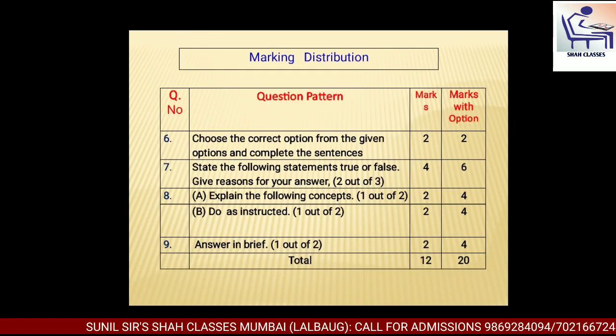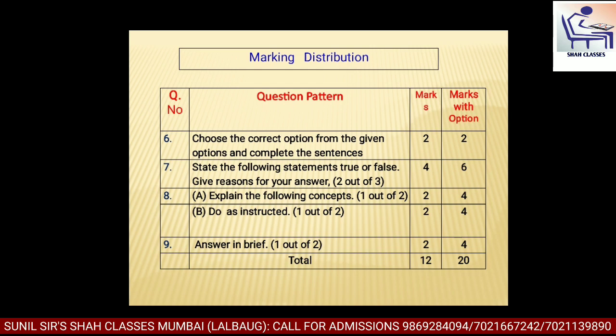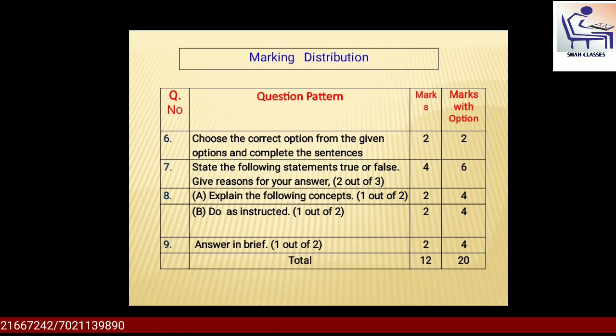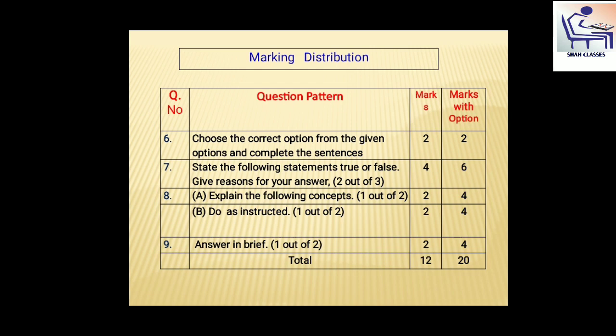Now, questions number 6 to 9 are related to your political science syllabus. See question number 6. Choose the correct option from the given options and complete the sentences. This question is carrying 2 marks, and it's also an objective type question.